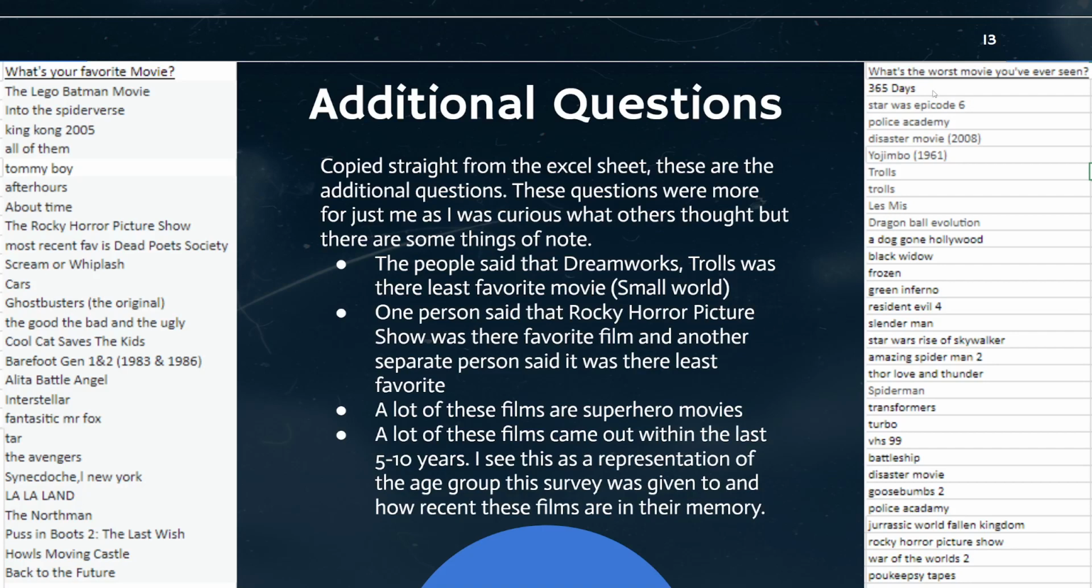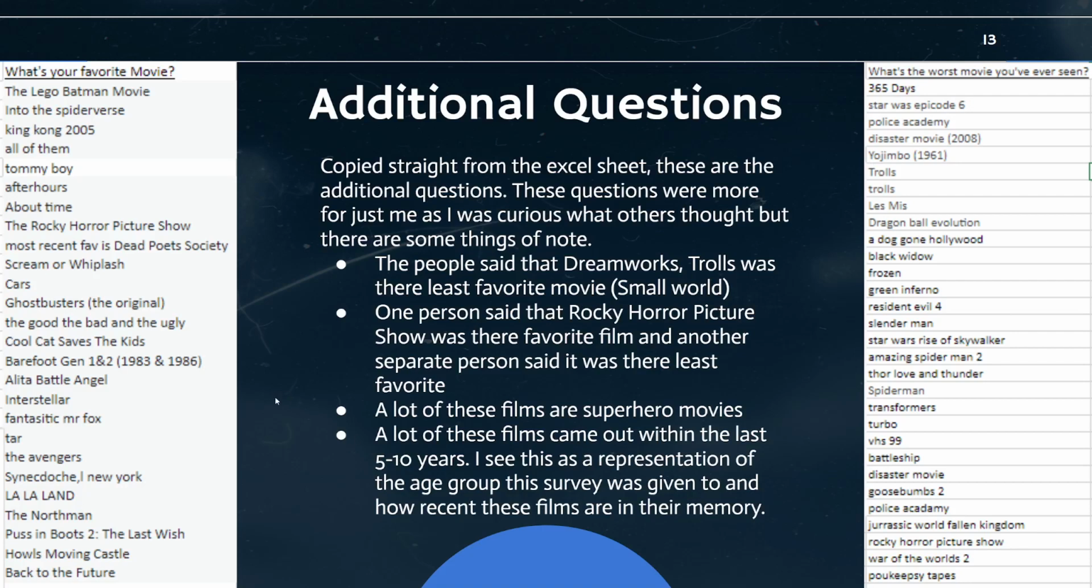2 people in What's the Worst Movie You've Ever Seen listed DreamWorks Trolls as their least favorite movie, which is definitely interesting. One person over here in What's Your Favorite Movie said that Rocky Horror Picture Show from the 70s was their favorite movie, but one person over here in What's the Worst Movie You've Ever Seen said that it was their least favorite movie. So that's an interesting piece of data there.